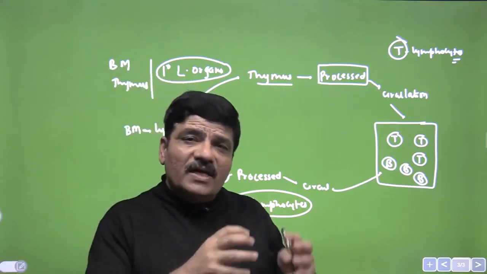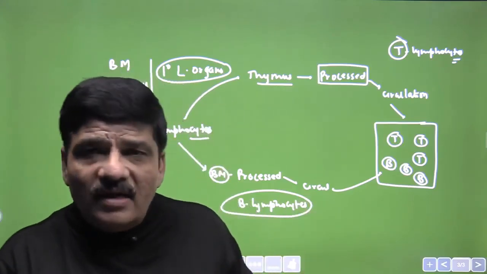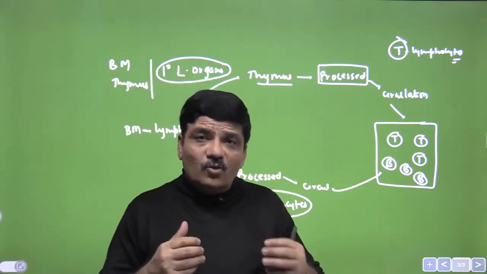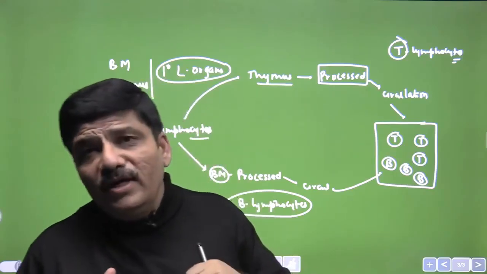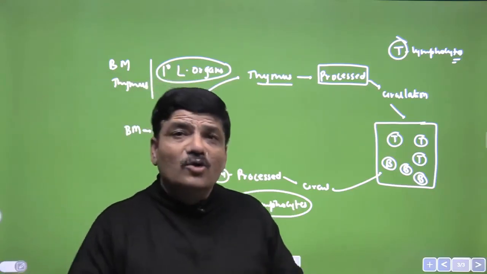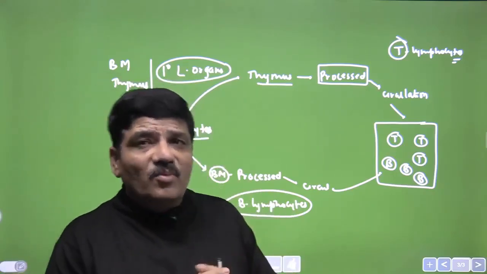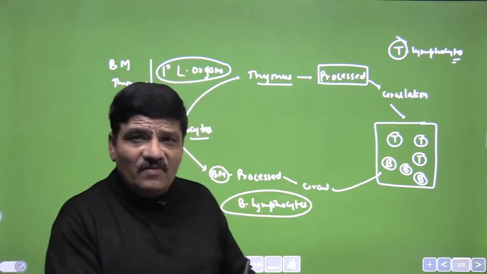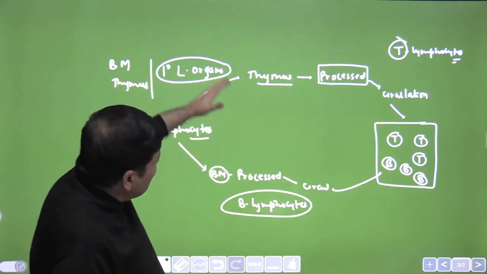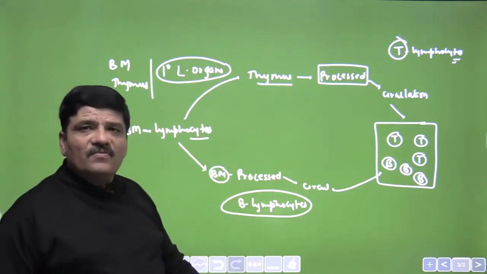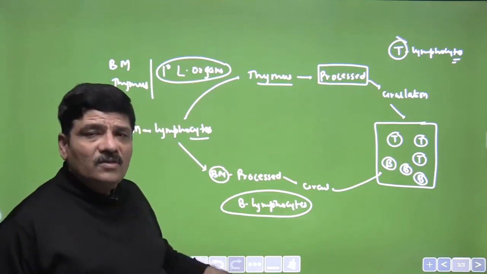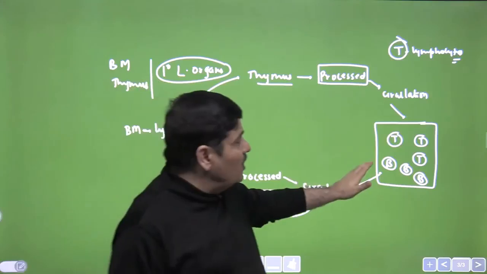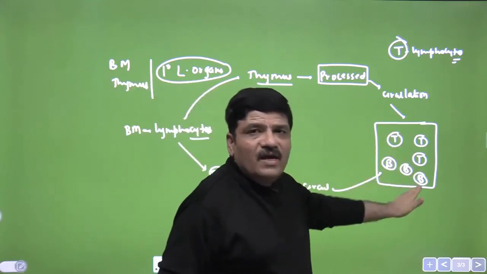So this is what happens. It is during processing that the immune cells of your body are able to identify self antigen. So they get processed only to act against the non-self antigen. A very important property of adaptive immunity is the ability to distinguish between self and non-self. So they are getting ready for the function in the primary lymphoid organs. But when the pathogen enters your body, these cells will actually respond from the secondary lymphoid organ.